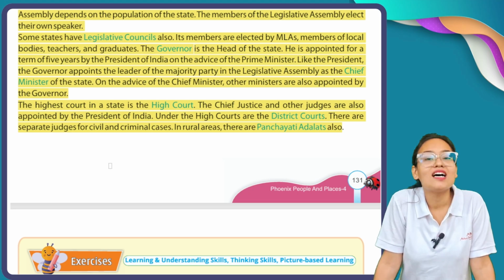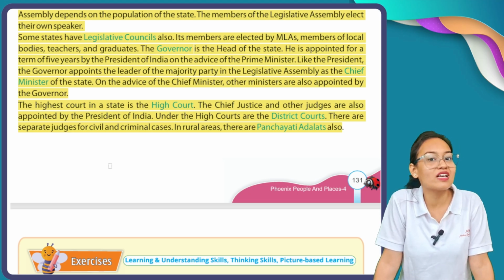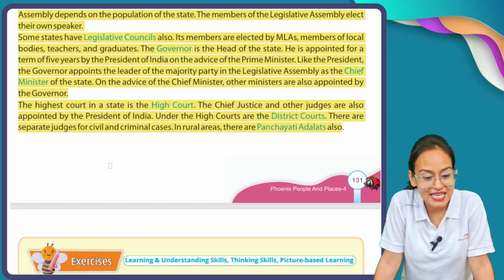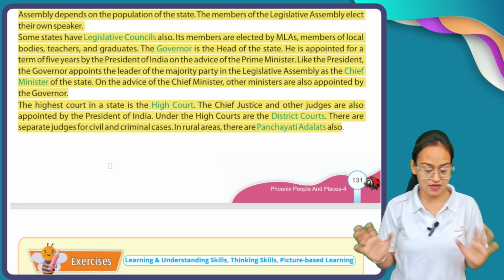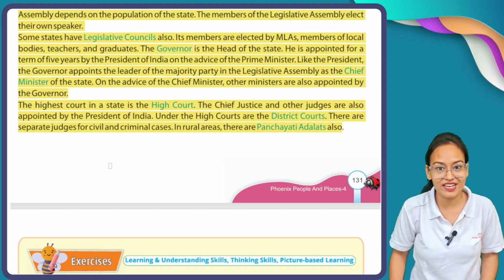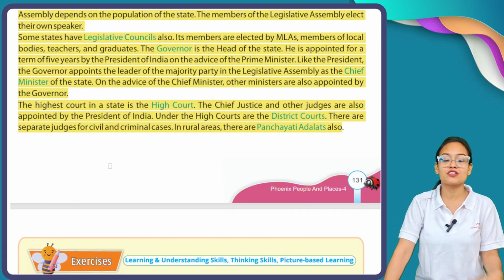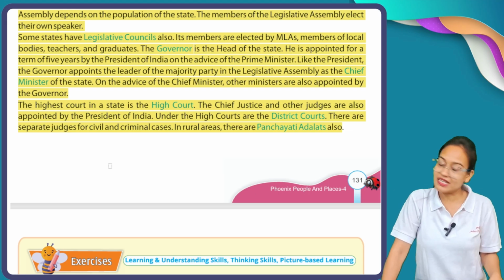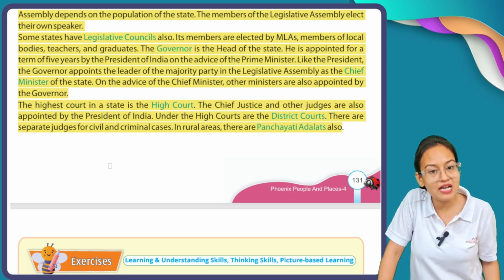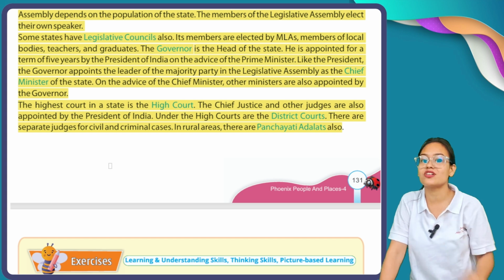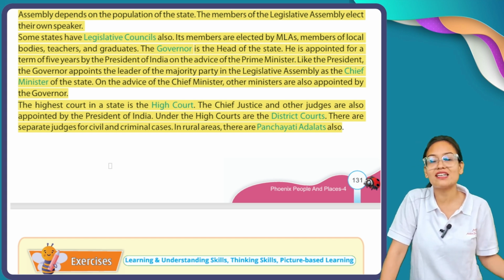It means 3 Indian states don't have their own high courts. The High Court is the highest court for any state of India. The chief justice and other judges are appointed directly by our President of India.